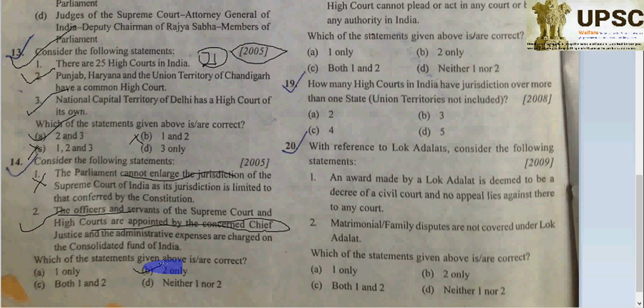It is clearly defined that officers and servants of the Supreme Court and High Court are appointed by the concerned Chief Justice, and administrative expenses are charged on the Consolidated Fund of India. So B will be correct here.